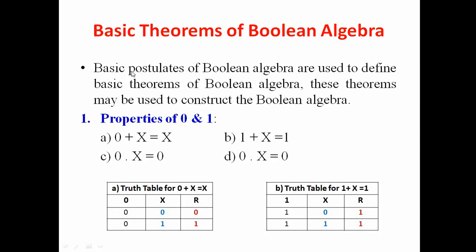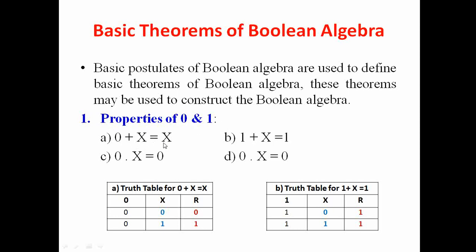Then we have some theorems in Boolean algebra, and these are very important theorems. In exams any one of these theorems may be asked, so do pay attention. Basic postulates of Boolean algebra are used to define basic theorems of Boolean algebra. These theorems may be used to construct the Boolean algebra. The first theorem is called properties of zeros and 1, right?